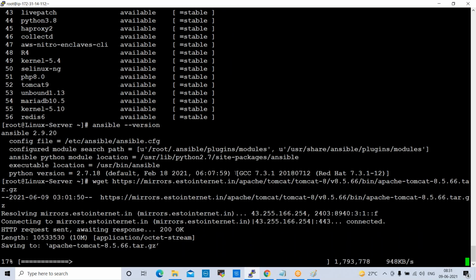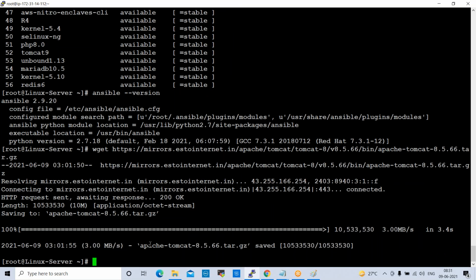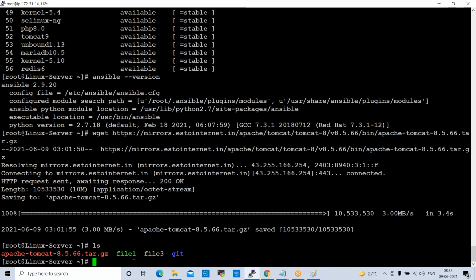Now this is downloading into your local. Right? Now if you check ls here, list files and directories, see here, Apache Tomcat is downloaded. But this is a tar file, so we need to untar this file. If you want to untar this file, the command here is tar -xvzf and the package name.